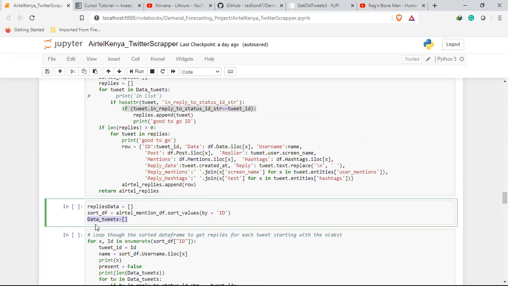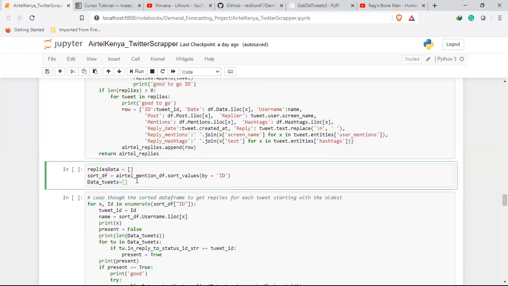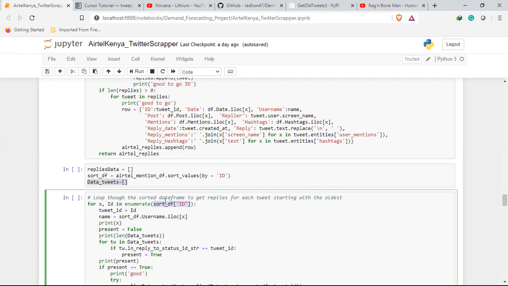These are all the replies I've scraped, without question of which ID they are from. So if I'm scraping for all the tweets that I could get my hands on, I store them here. All those that I'm suspecting are replies. They are not sorted. The only thing that is sorted is my data frame, so that I can iterate through it from the oldest tweet to the current.